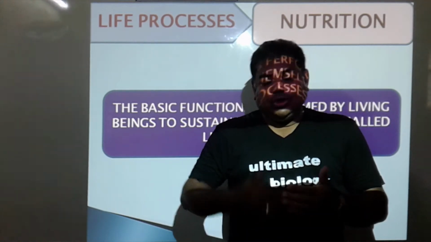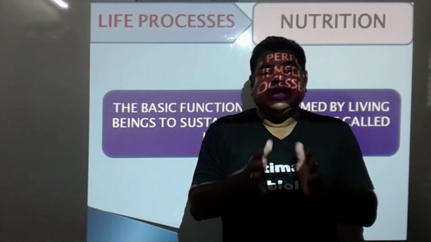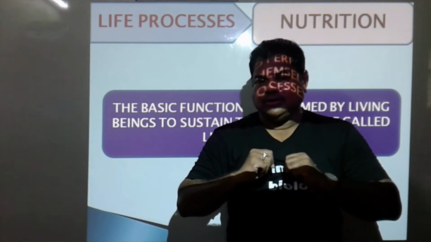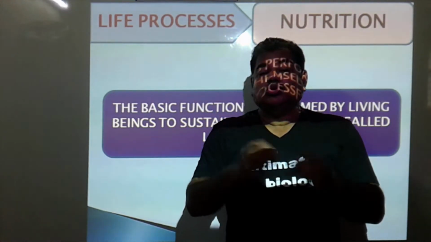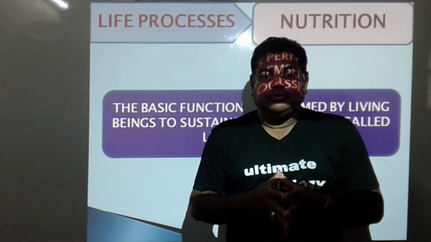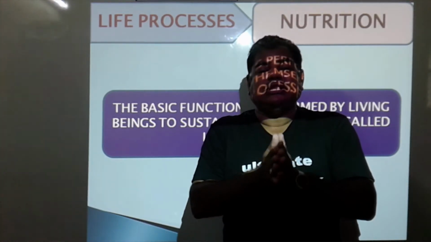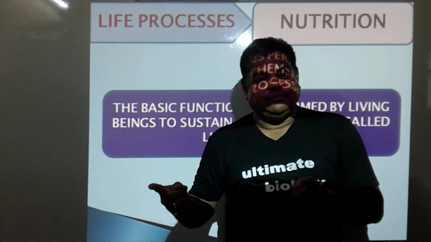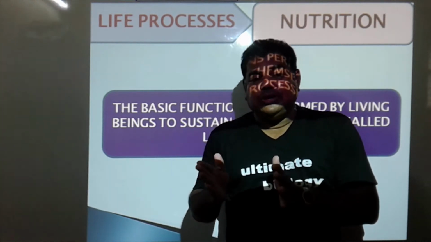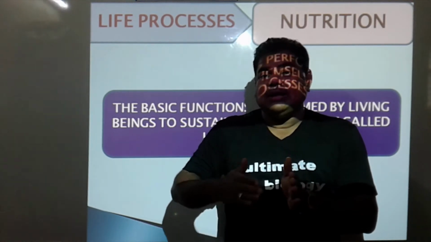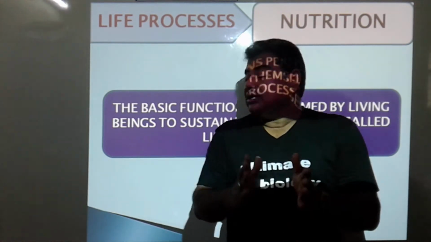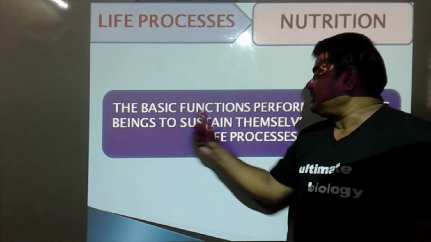In our body, due to this food material, nitrogenous waste formation takes place. This nitrogenous waste material is urea, which is formed in our body. It is a toxic material. So there is a need to eliminate this nitrogenous waste from our body from time to time. For that, one system is present in our body, which we call the excretory system. In the form of urine, we release dilute urea, the liquid form of urea, time to time through this excretory system. That excretory system also performs a basic function.